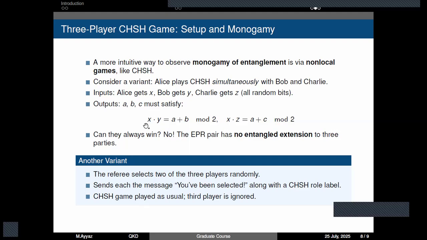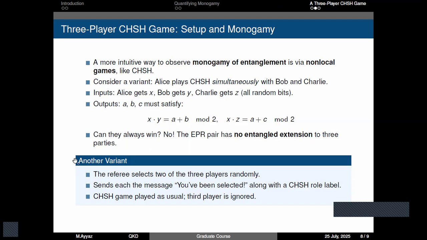Can they always win this game using some entanglement? You can guess that they cannot, because the monogamy of entanglement will not allow a winning probability that surpasses the classical winning probability.